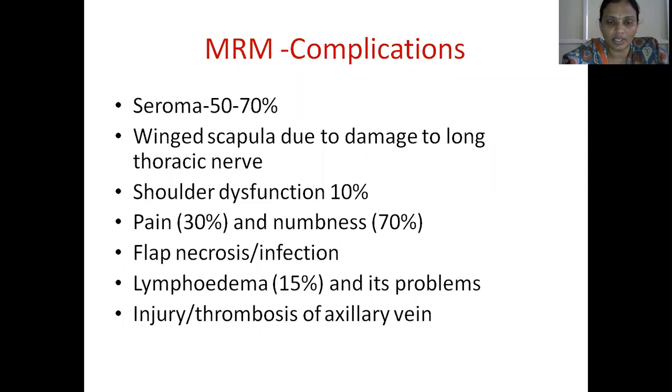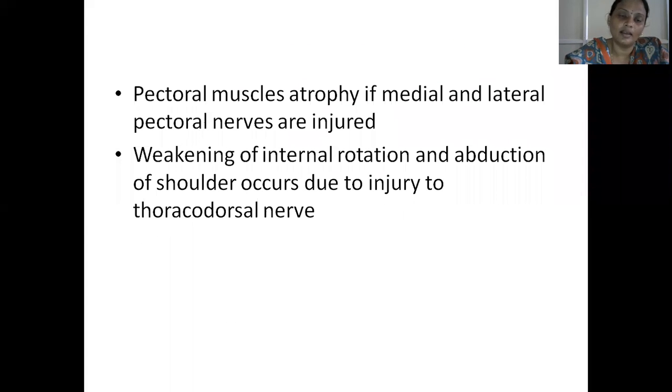Flap necrosis or infection, lymphedema after the lymph nodal dissection constitutes nearly 15%. So there might be an injury or thrombosis to the axillary vein. If there is any damage to the medial and lateral pectoral nerves, pectoral muscles get atrophied. Due to injury to the thoracodorsal nerve, there is weakening of internal rotation and abduction of the shoulder.